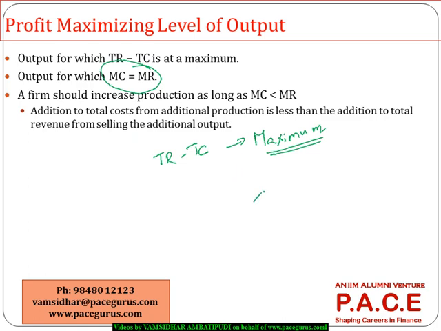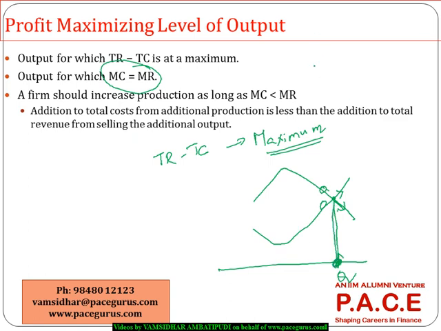See, we have said that the marginal revenue will come like this. Marginal cost will come like this. What we are saying is, this is the point. So you keep producing and selling up to this quantity. Your profit will be maximum, because your revenue is more than the cost. Up to this point, your revenue is more than the cost, but from this point, the extra revenue is less than the extra cost. So you are losing very badly here. So this is what we call the profit maximizing output.